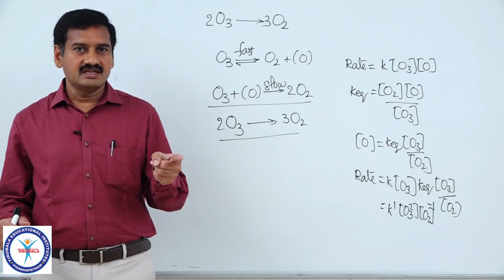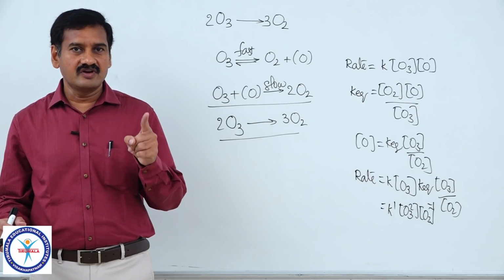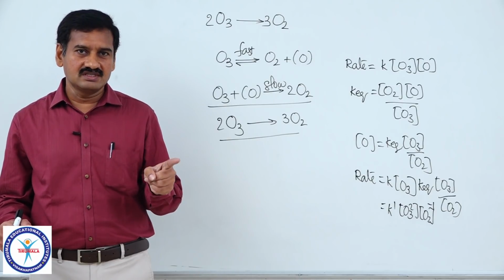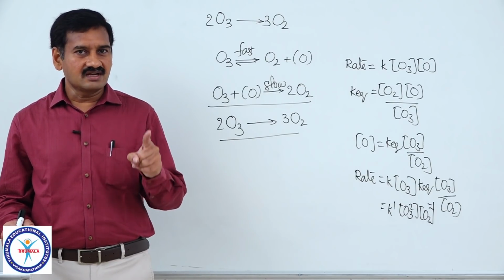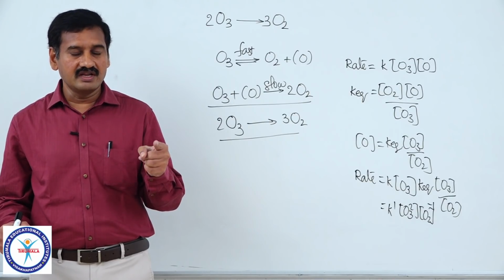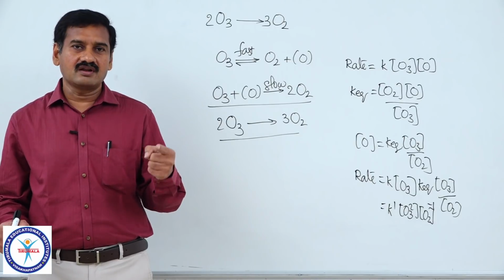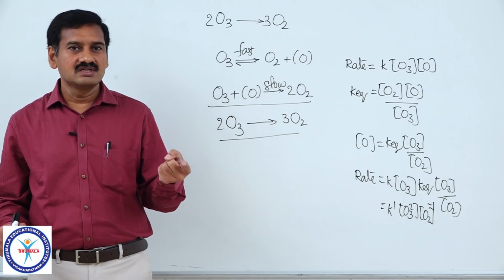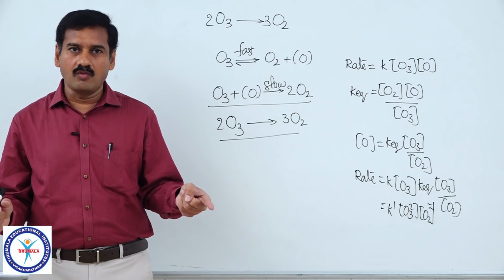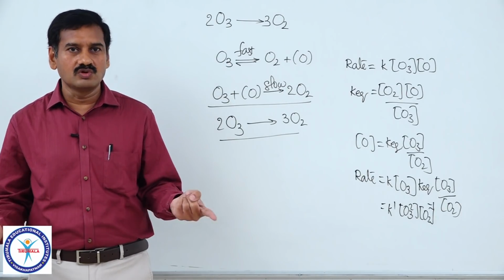Even in the gaseous state, in the kinetic molecular theory of gases, we have discussed that most of the molecular collisions are binary collisions. Trinary collisions are very few. Tetranary collisions, pentanary collisions and so on are not at all possible. Simultaneous involvement of 4 molecules in a collision is not known to us.